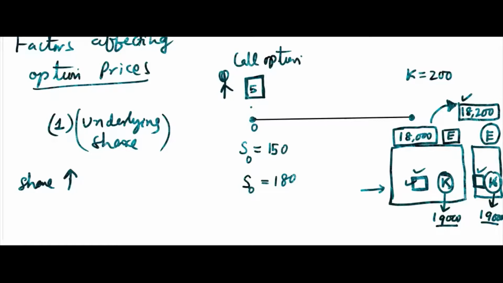If the share price increases, then what will happen? Your option price will also increase. CT will increase, C0 here in our case. Now it was C0 and here you have to pay 7 or 8, because the share price increased. If immediately in 5 minutes also the share price increases, then what will happen? You are close to the strike price. So when you are close to the strike price, what will happen?